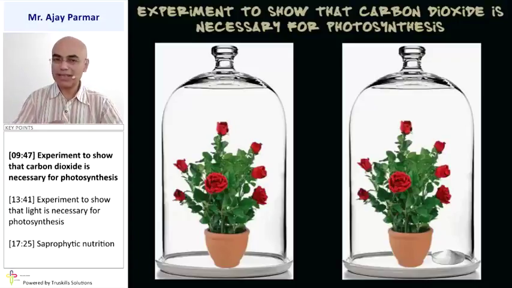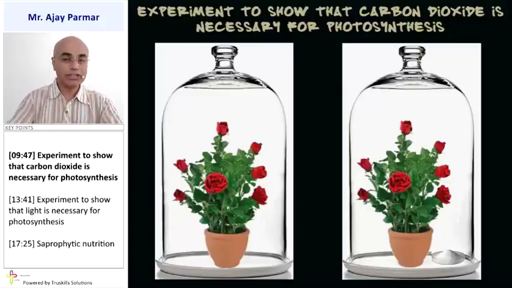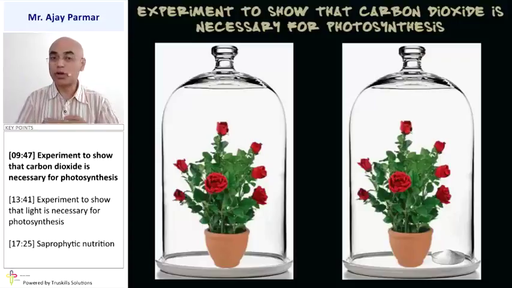So the bell jar on the left hand side has carbon dioxide, and in the other bell jar, which contains potassium hydroxide in the petri dish, the carbon dioxide is absorbed by the potassium hydroxide. So the second pot will not have the carbon dioxide for its photosynthesis.